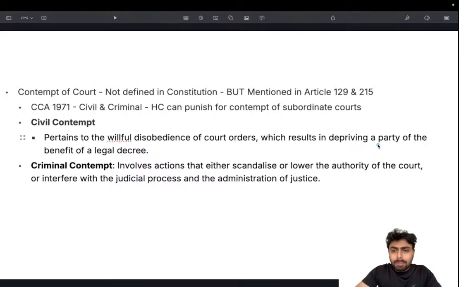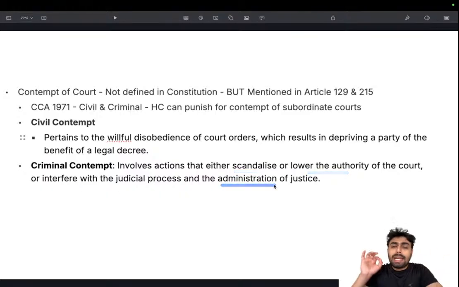And the reason is that it deprives a party of benefiting from a legal decree. Okay, disobedience of court: if court orders a compensation to be paid to the aggrieved and the other person is not paying that, then it accounts for civil contempt. Criminal contempt, this is another area, involves actions that either scandalizes or lowers the authority of court or interferes with judicial process and administration of justice.